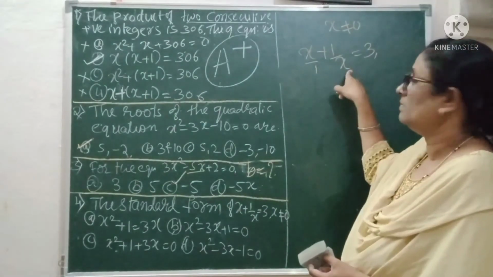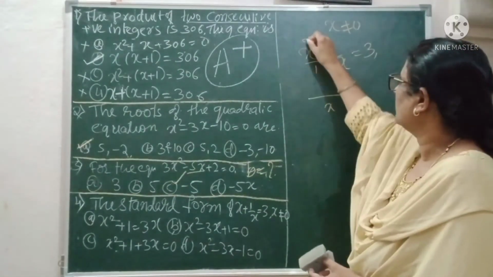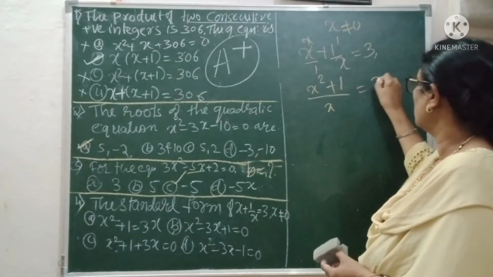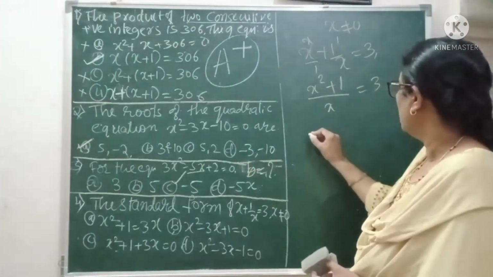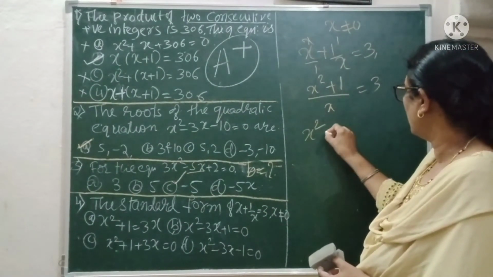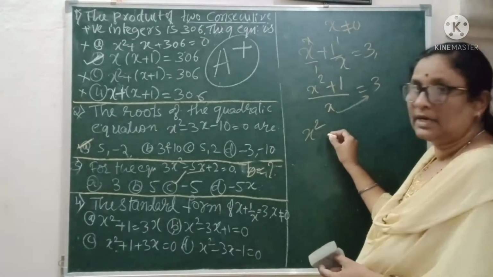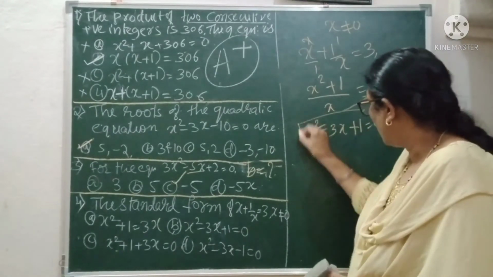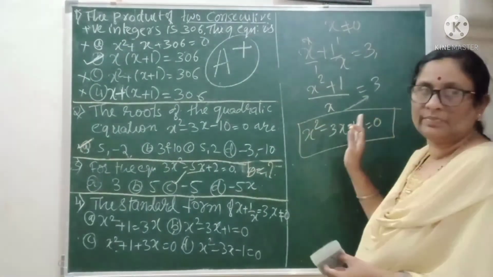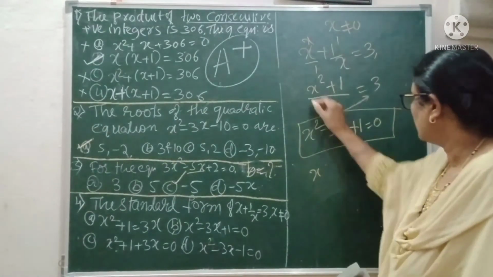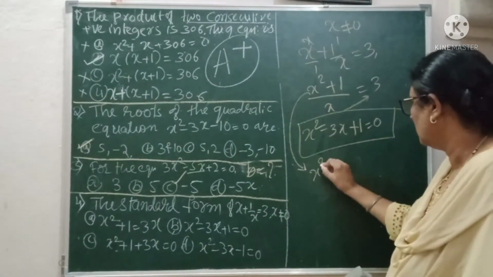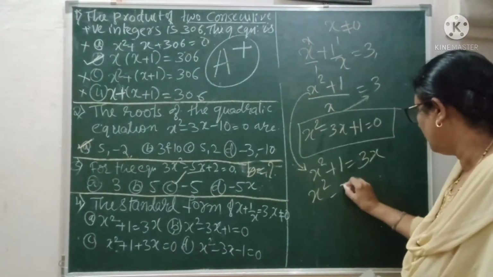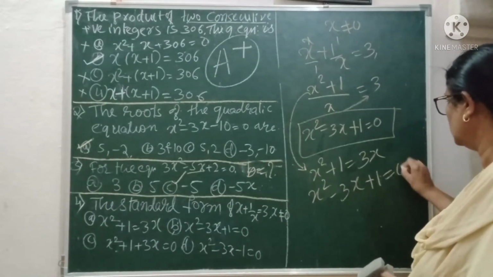If I take the LCM of this one, x gets multiplied with x and this one with 1. So what happens here, this is x square plus 1 is equal to 3x. If you are perfect, then directly you can write x square, this goes here and when it comes this side it becomes minus 3x and plus 1 equal to 0. If you are not confident about the steps, you can write one more step. x square plus 1 is equal to 3x, agreed. Then x square minus 3x plus 1 is equal to 0.